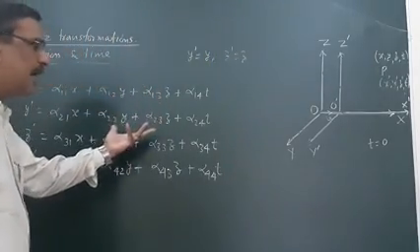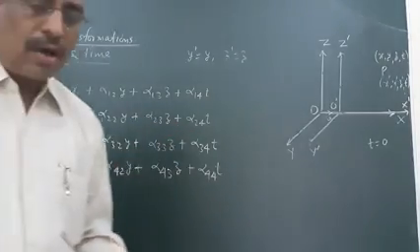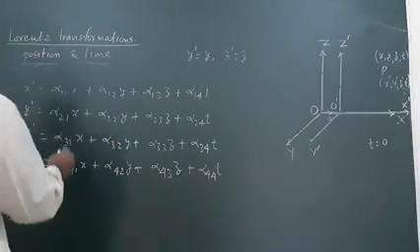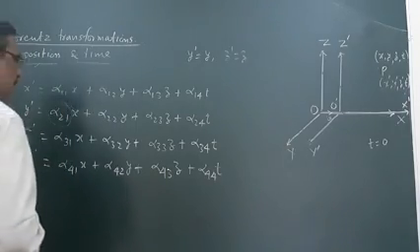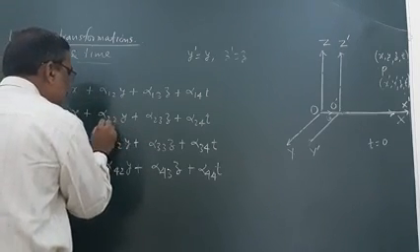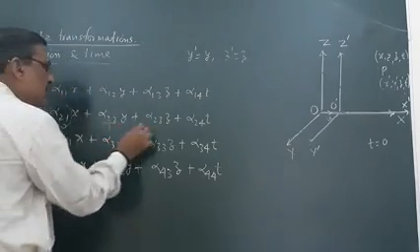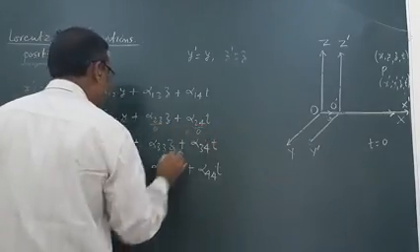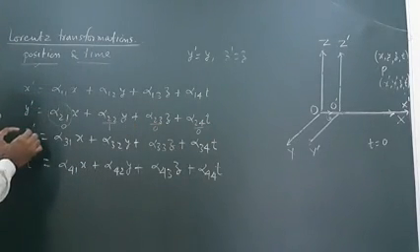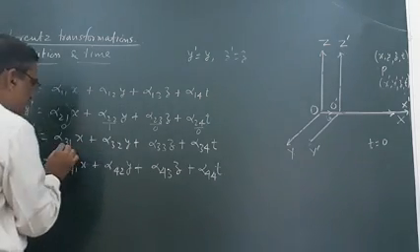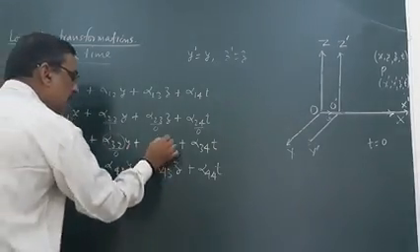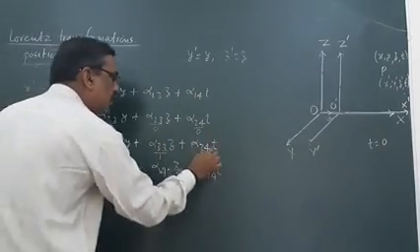y dash is equal to y and z dash is equal to z. तो हमें क्या लाभ होगा इनसे, क्योंकि y dash और y बराबर है, इसका अर्थ क्या हुआ, ये कोएफिशिएंट y dash is equal to y and this is 1, this is 0, this is 0 and this is 0. So this y dash is equal to y. And again z dash is equal to z means this coefficient is 0, this coefficient is 0 and this is 1 and this coefficient is 0.